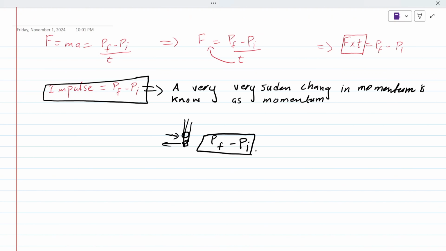Let me give you some more examples. Consider a nail and a hammer. When the hammer is hammering the nail, the very instant when they strike each other, the change in momentum is equal to impulse. Are you getting me? There's a lot more theory about impulse. Let me give you some other examples. Do you know hardness of helmet doesn't matter in a bike?